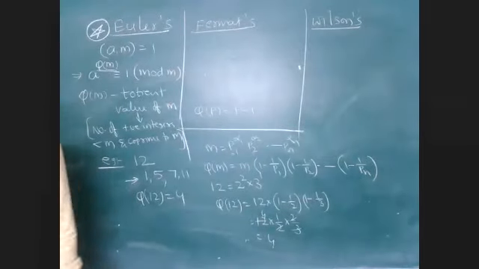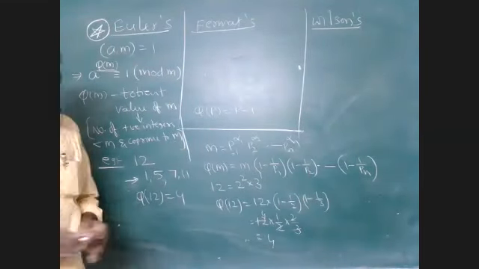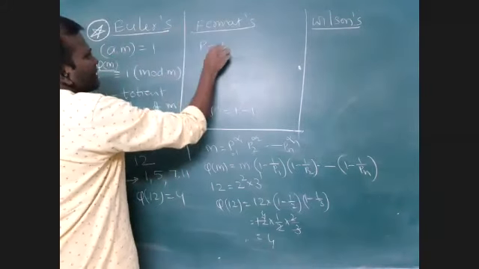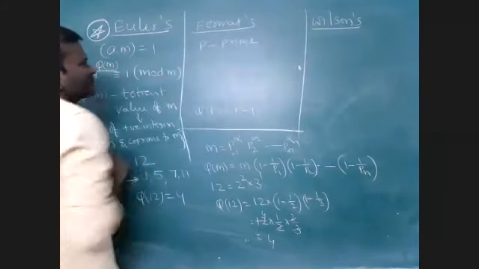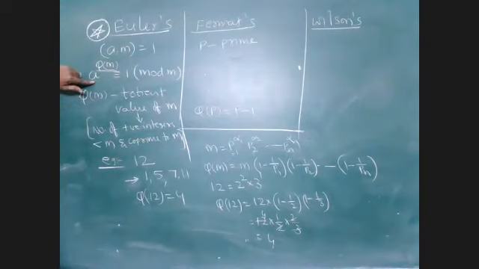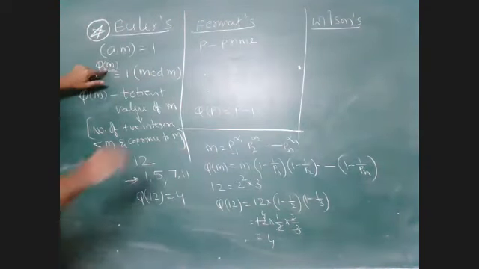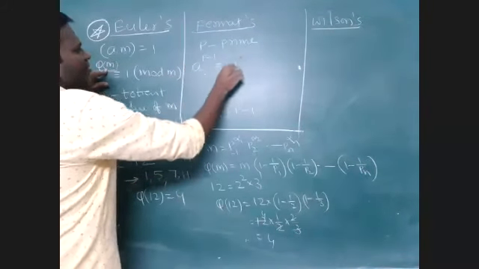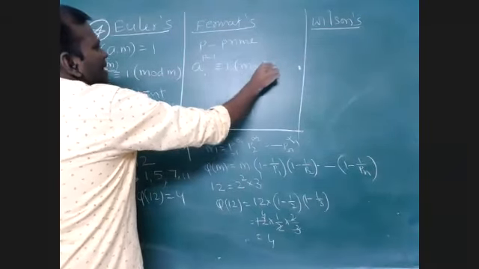So based on that, Fermat showed that if p is a prime number, then a power of the totient value of a prime number, which is p minus 1, gives the statement: a power p minus 1 is congruent to 1 mod p. Am I right?